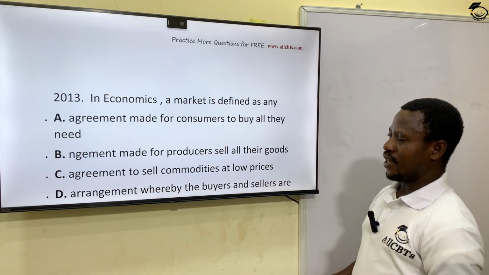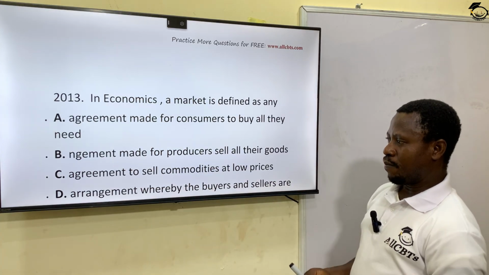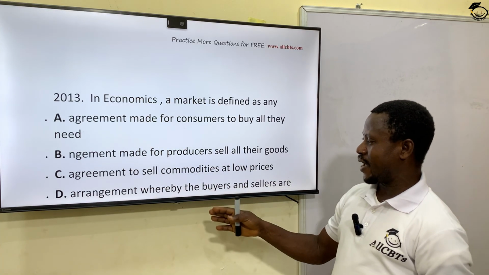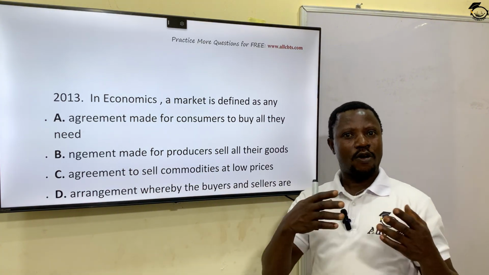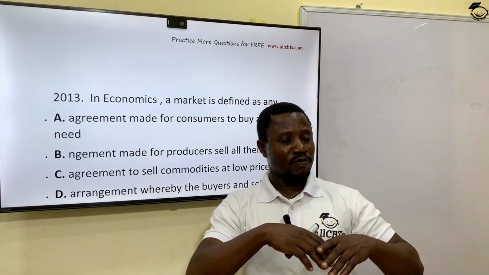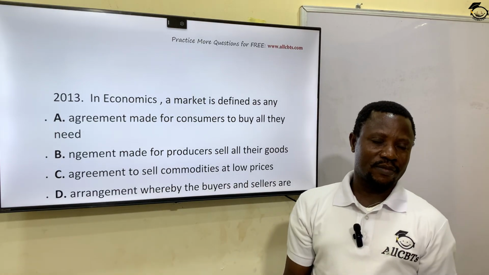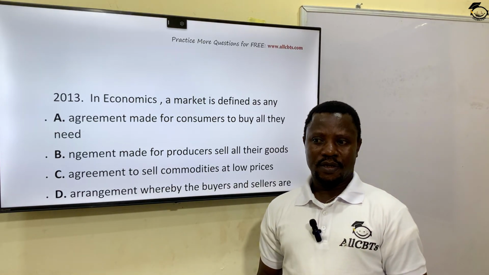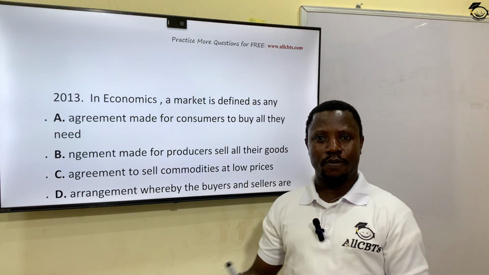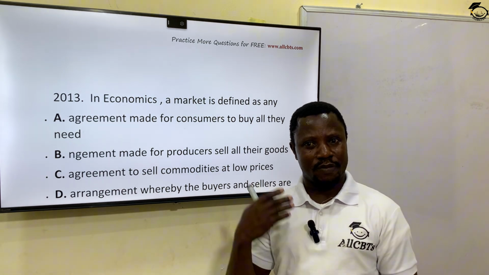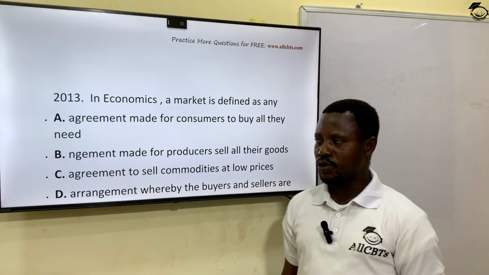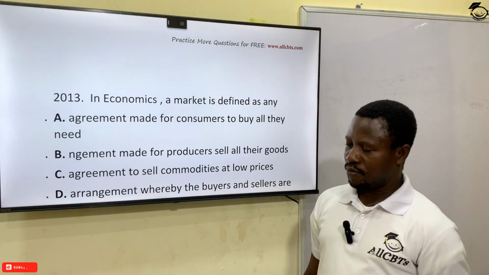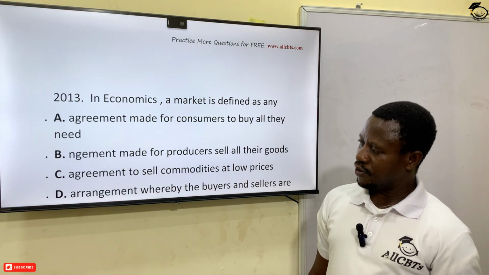So what is a market? A market is any arrangement where the buyer and the seller are in contact. It doesn't have to be in a particular place. It could be online, e-commerce. It could just be on the road. It could be in a bus, anywhere, as long as there is contact between the buyer and the seller. We call it what? A market in economics. All right? Option D is the correct answer.